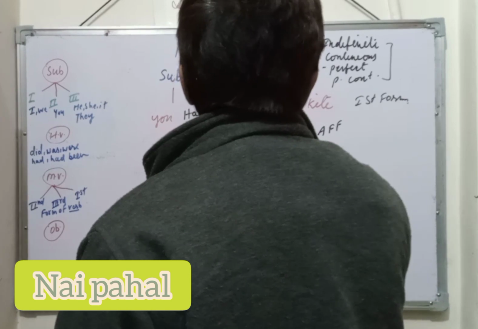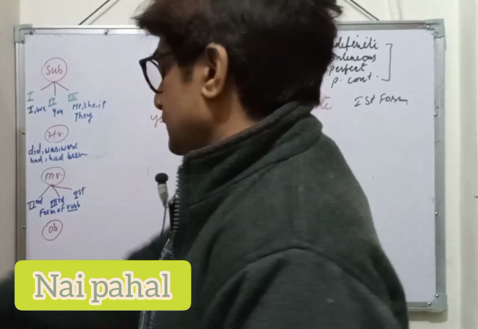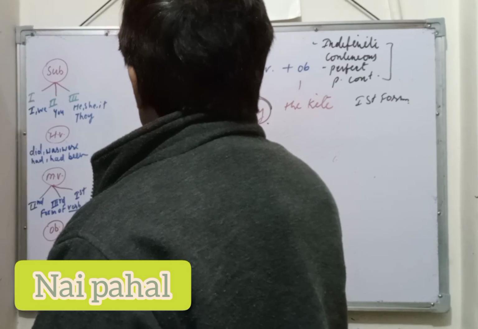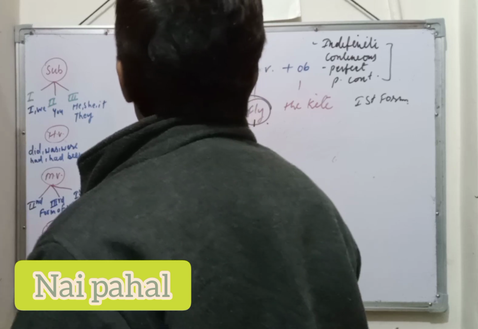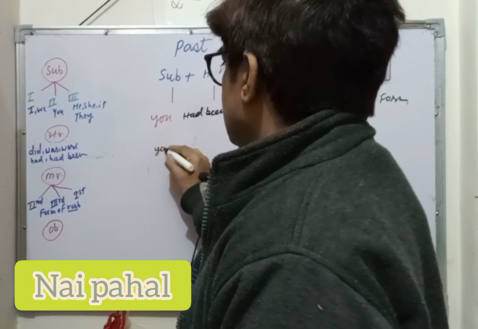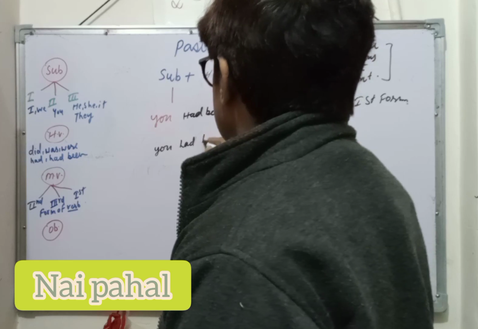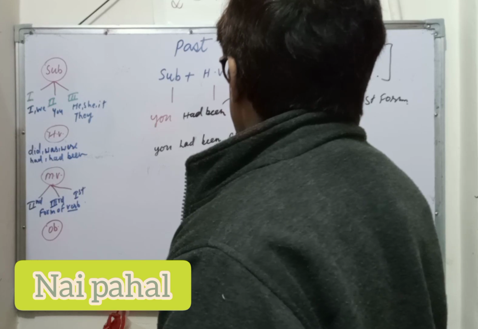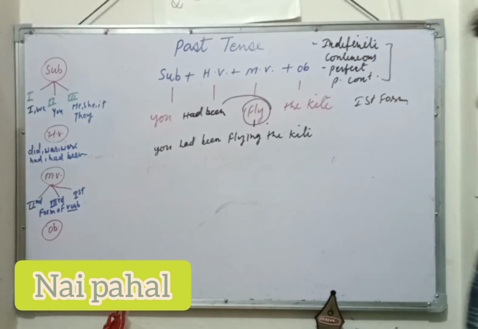Then the perfect continuous tense, where we will use the helping verb had been. Okay? So how do you apply it? You had been flying the kite. You had been flying the kite. This is the affirmative sentence.